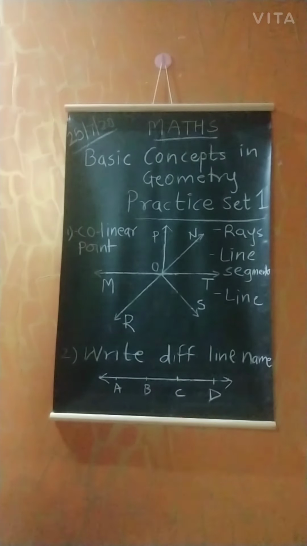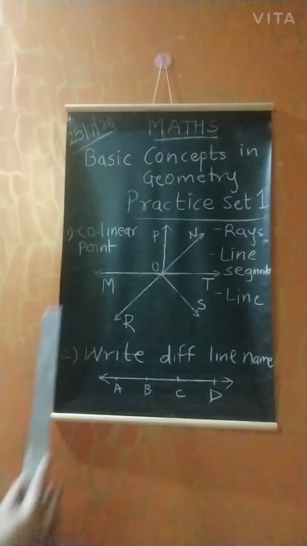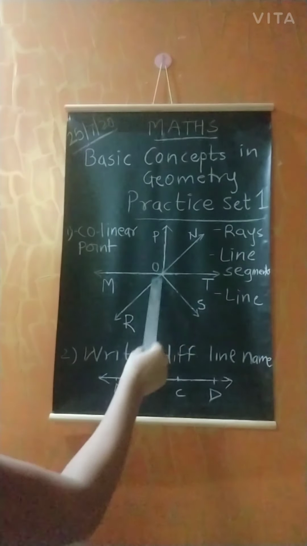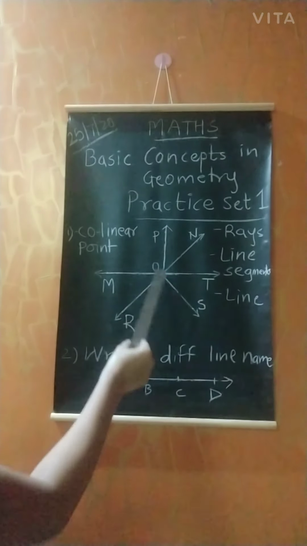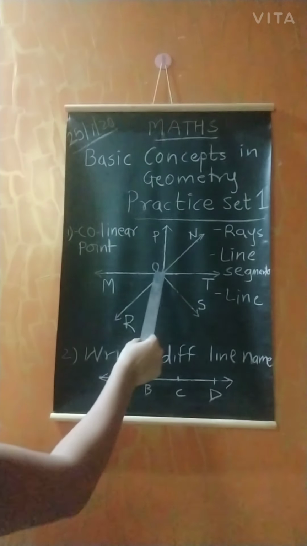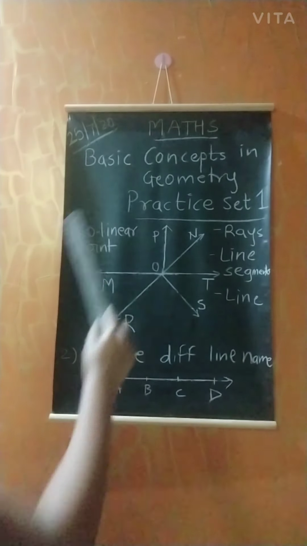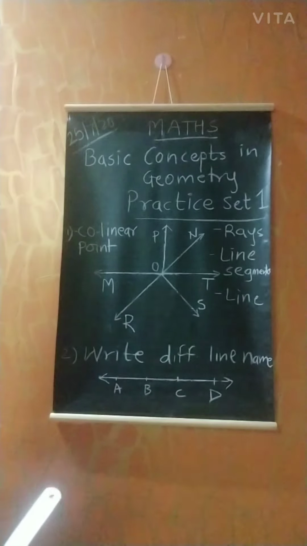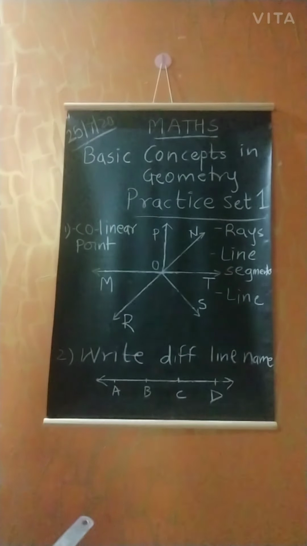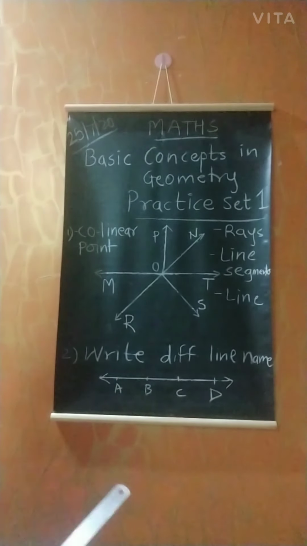So how can you write it? First write the word ray and then write ray ON, ray OT, ray OS, ray OR, ray OM, ray OP. Okay, fine with this.